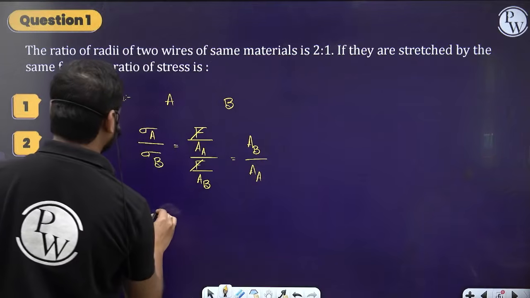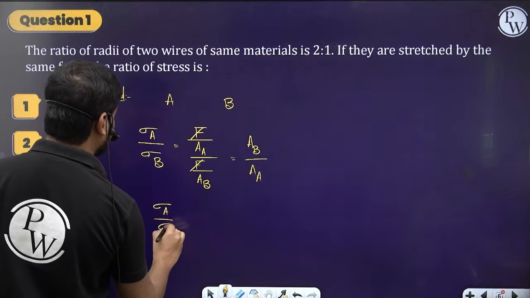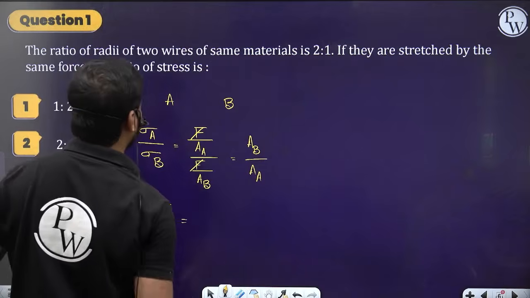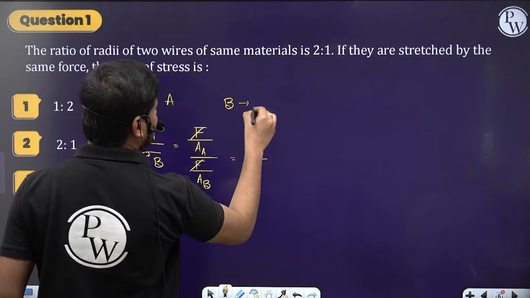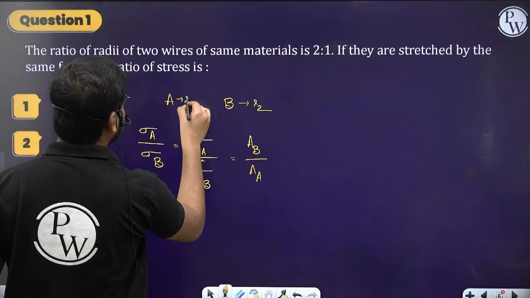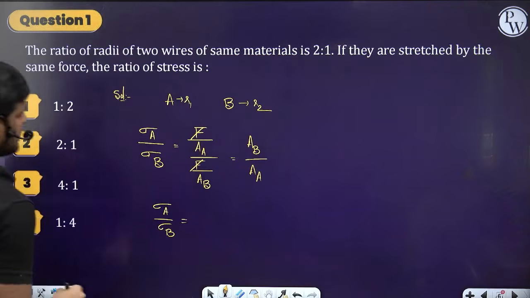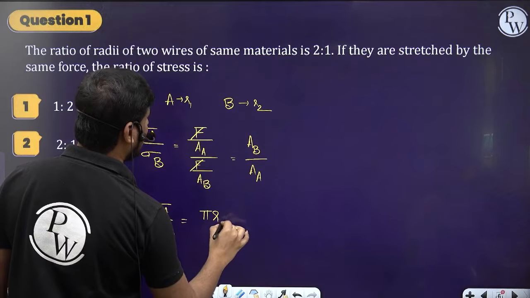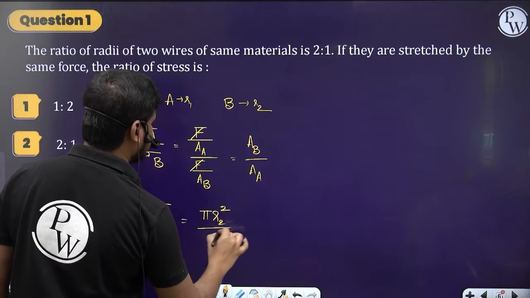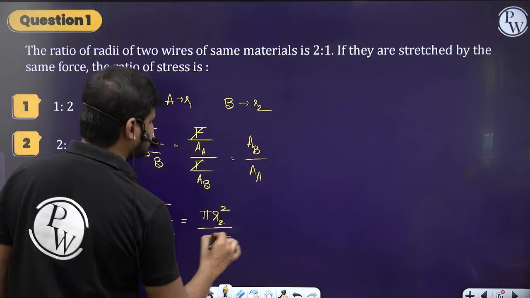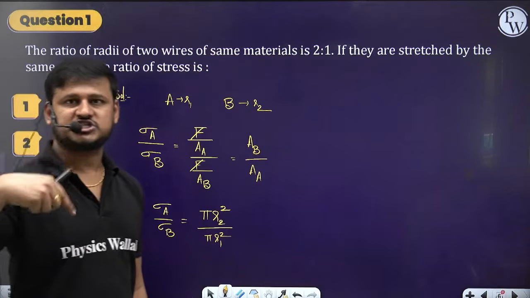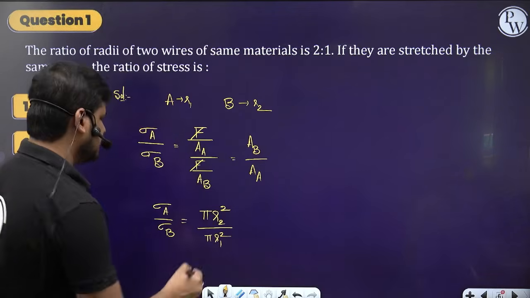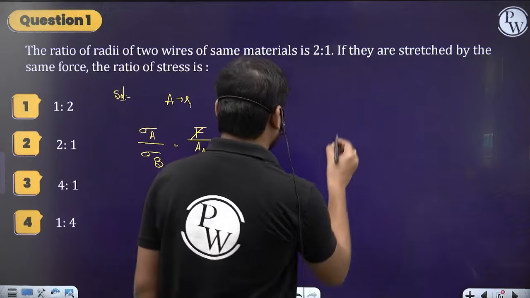So I can write sigma A by sigma B is equal to area of B by area of A. Let this have radius R2 and this have radius R1. So what's the area formula? Pi R2 square by pi R1 square. Here, cross-sectional area means the circular cross-sectional area for the wire. Then pi gets cancelled.